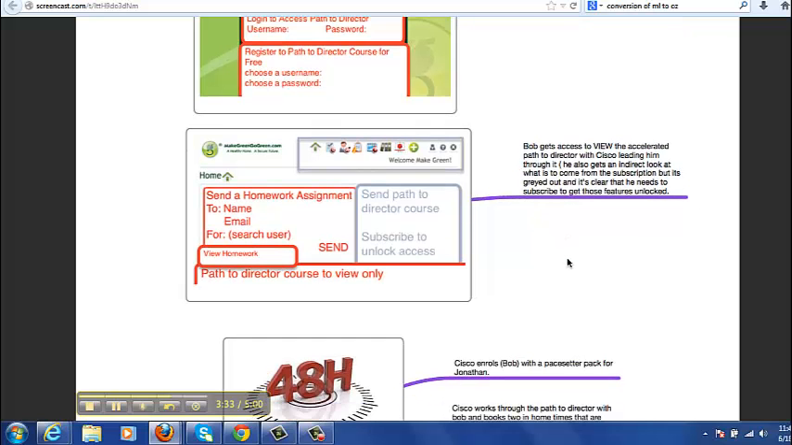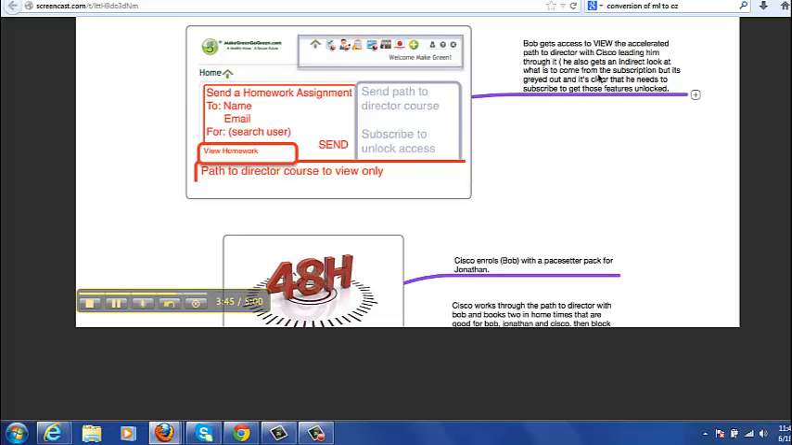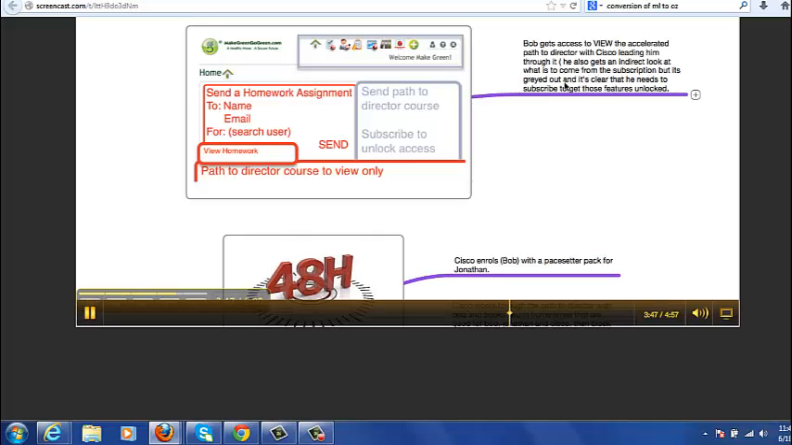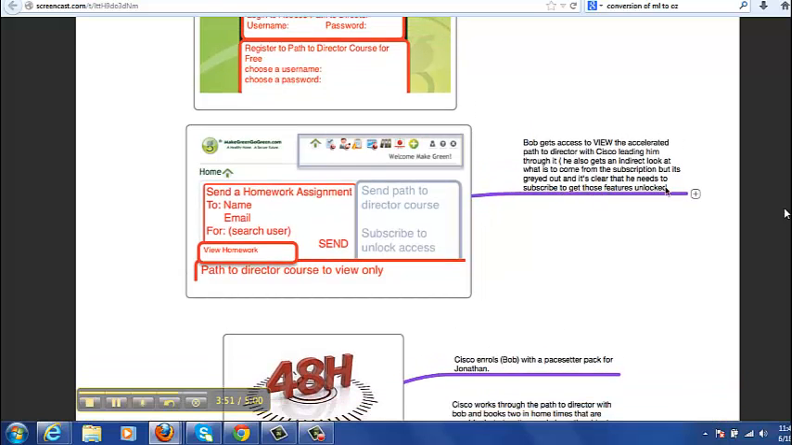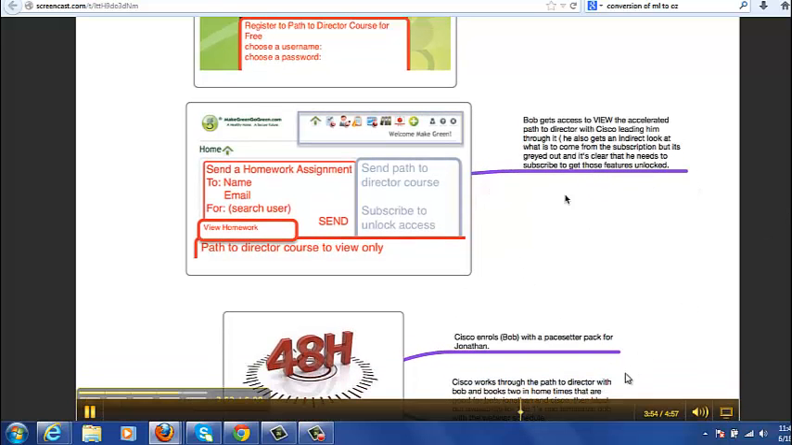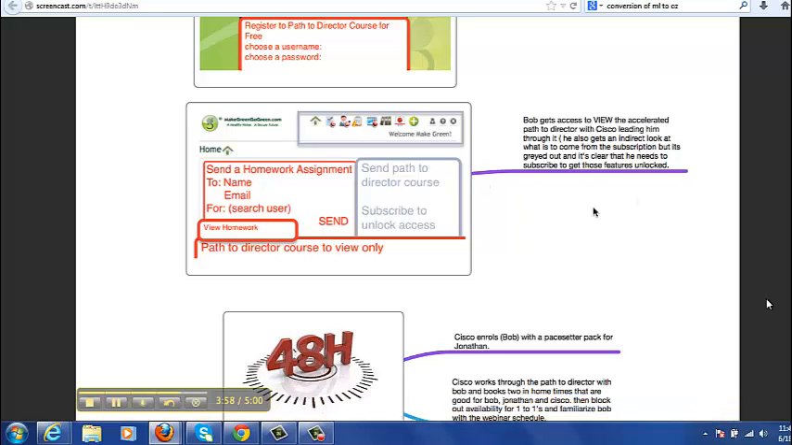Okay. So we're going to scroll down. I'm just going to review this. Bob gets access to view the accelerated Path to Director with Cisco leading him through it. He also gets an indirect look at what's to come from the subscription, but it's grayed out, and it's clear that he needs to subscribe to get those features unlocked. One thing that I forgot to copy over here is if they click on this, it brings them to the benefits page, which should be right here.